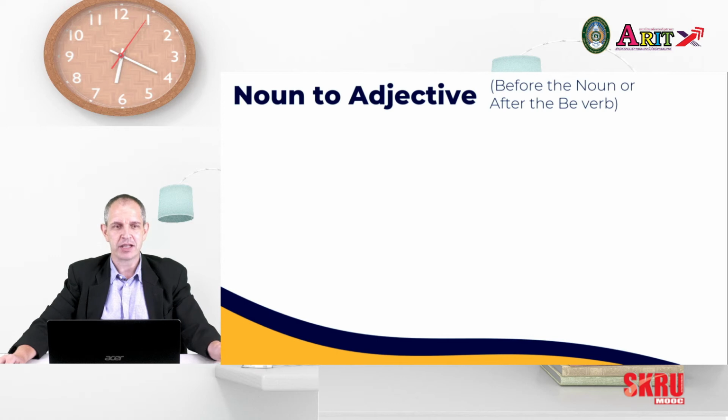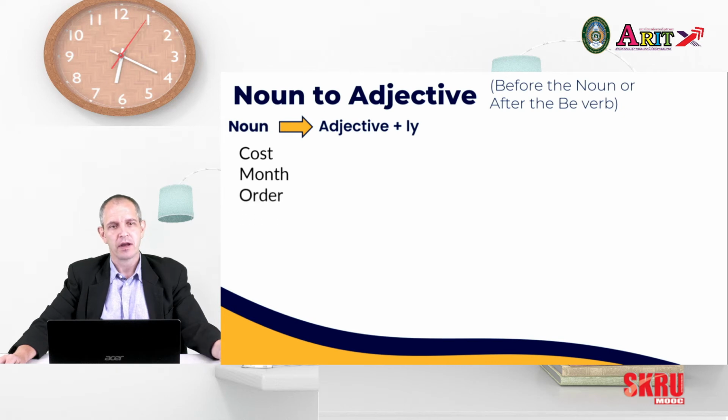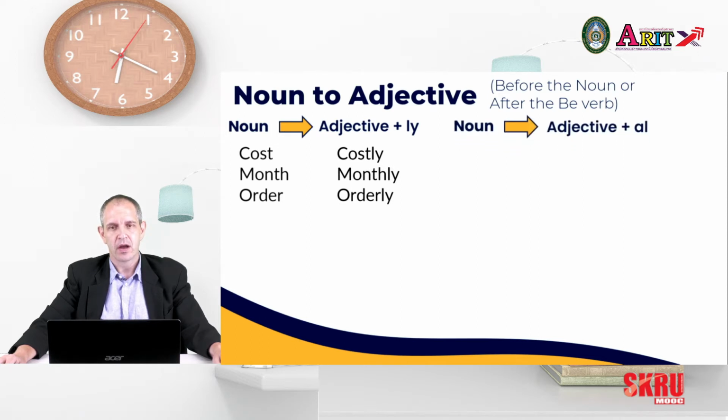Now, our first way to change a noun into an adjective is by adding ly. So nouns like cost, month, and order become adjectives: costly, monthly, orderly. Next, we have al.